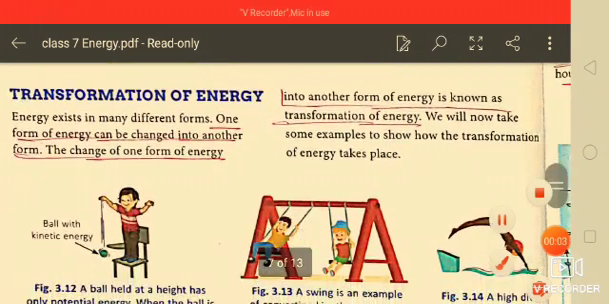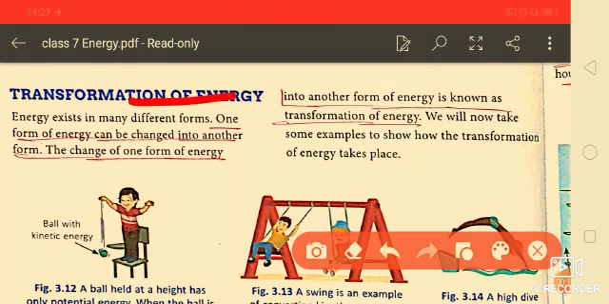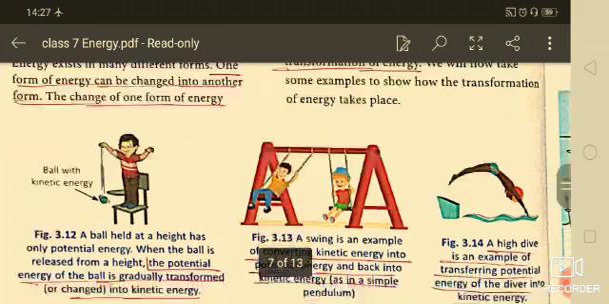Welcome to the class. Students, today we will discuss the remaining portion of chapter number 3, that is energy. So the topic is transformation of energy. Since energy exists in many different forms, one form of energy can be changed into another form. The change of one form of energy into another form of energy is known as transformation of energy.